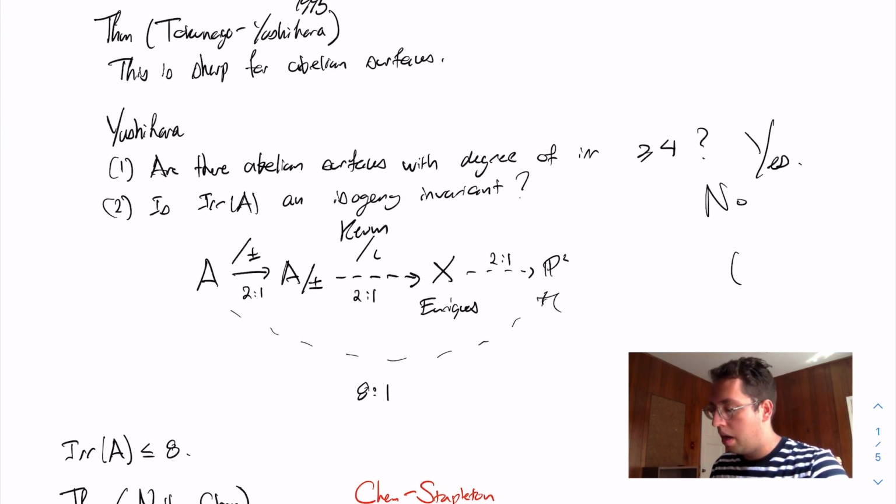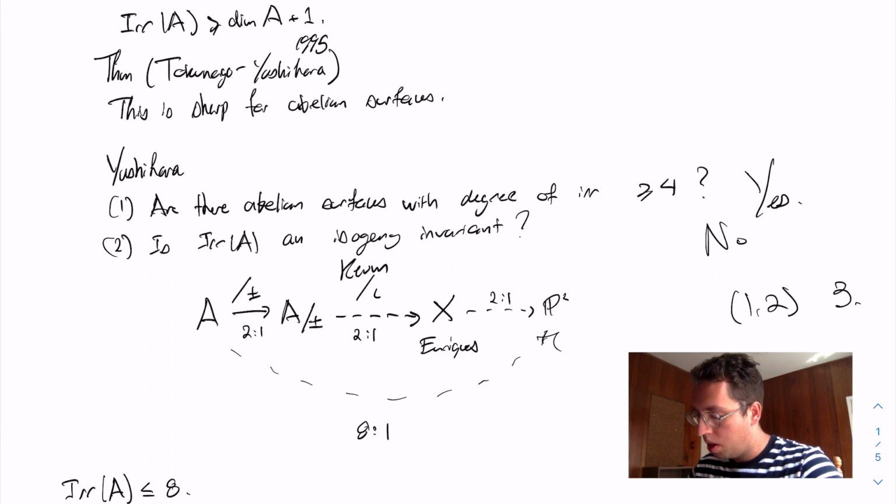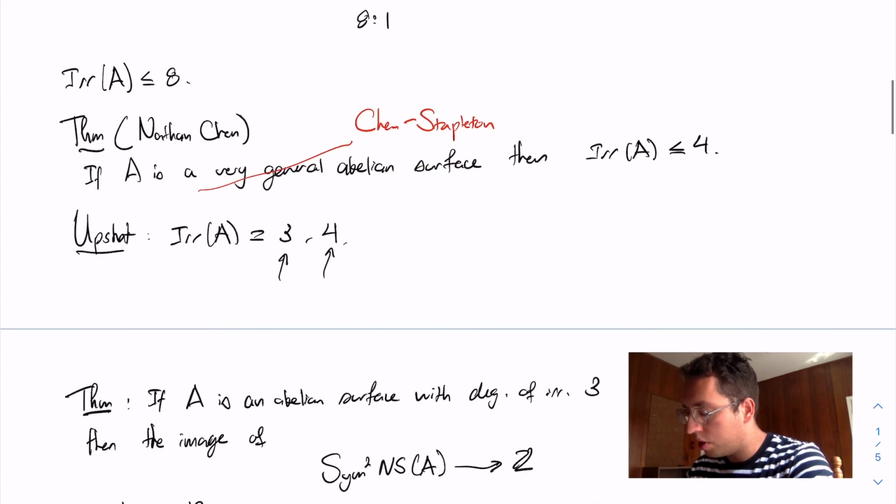So the degree of irrationality is not an isogeny invariant. Why is that? Well, if I look at a very general 1-2 polarized abelian surface, I know that it has degree of irrationality 3 because it contains a smooth genus 3 curve. So again, by this result of Tokunaga and Yoshihara, it's going to have degree of irrationality 3. But a very general 1-2 polarized abelian surface is going to be isogenous to a very general abelian surface with a larger polarization, which itself is going to have degree of irrationality 4. So certainly the degree of irrationality of abelian surfaces is not an isogeny invariant.